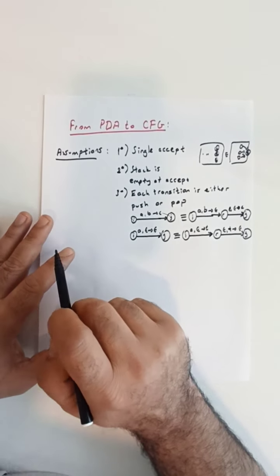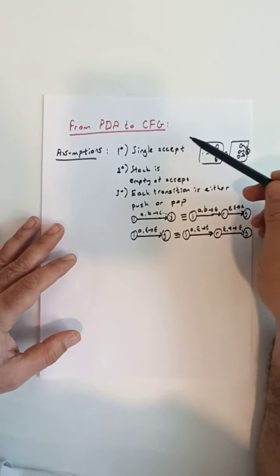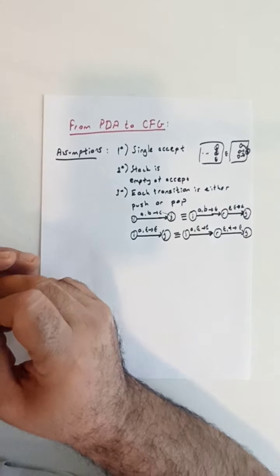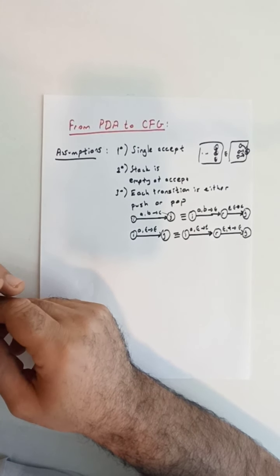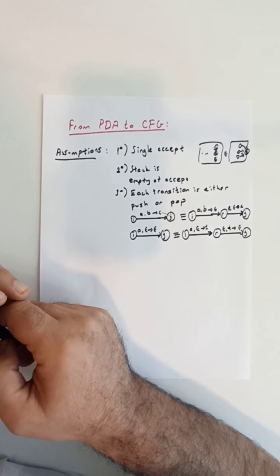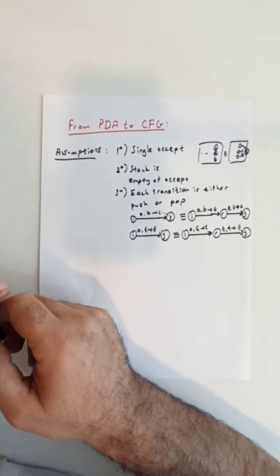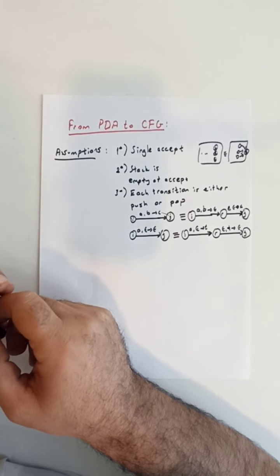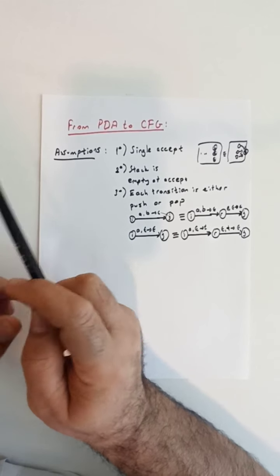So this means that we can safely assume that all these three conditions hold regarding the PDA that we want to work with. Assuming the PDA has all these constraints, how do we turn that PDA into an equivalent context-free grammar? The main idea that we will use is going to be as follows.